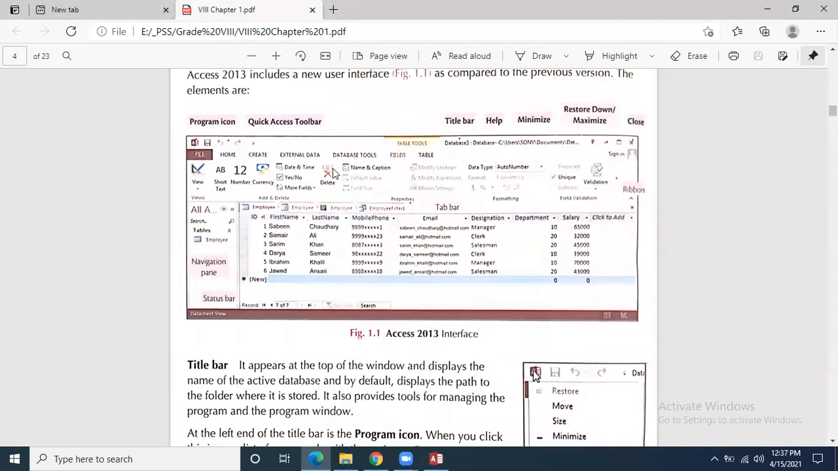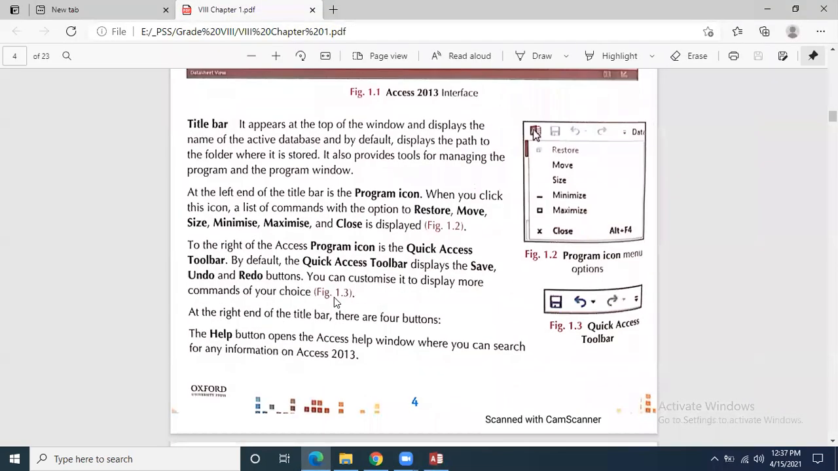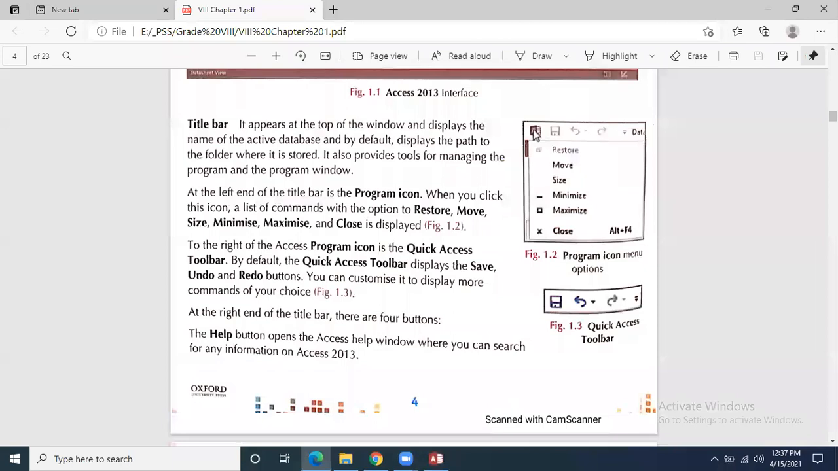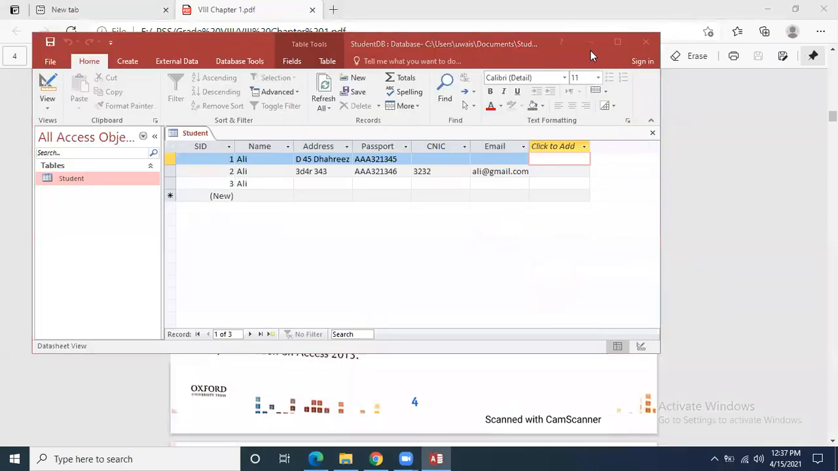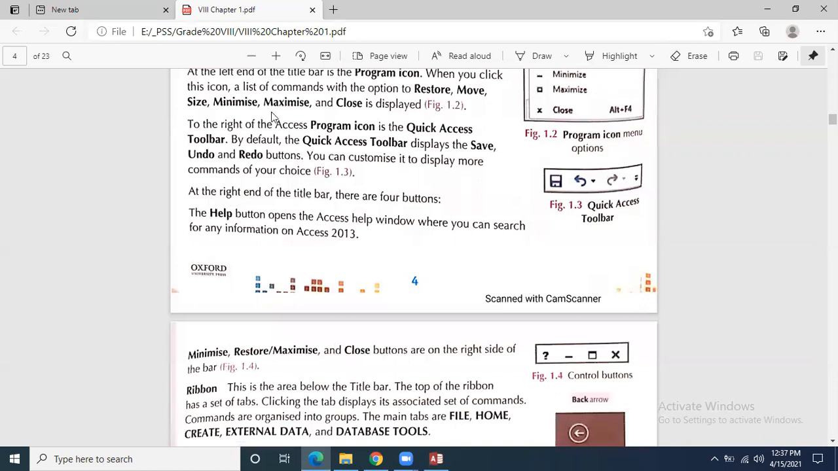So now we are moving towards the next points. Whenever we open the database file, this top line where this database name is visible, this is called title bar. And over here you can see that there are buttons, just like minimize button. You can minimize, you can resize using this button, which is basically the resize button. Then cross button, you can close this database. So all these are the buttons that you must know.